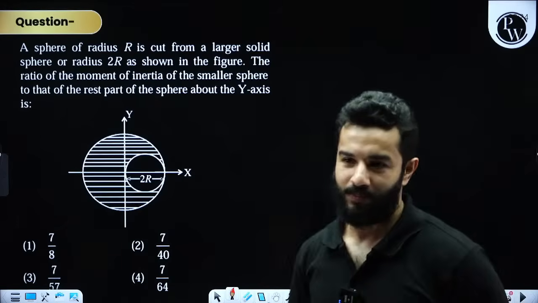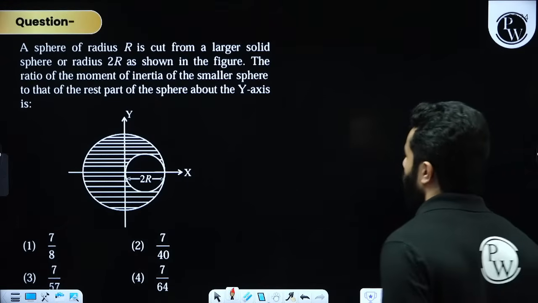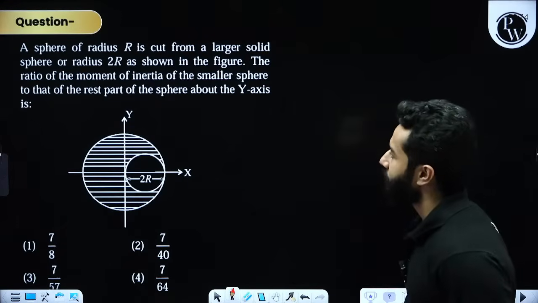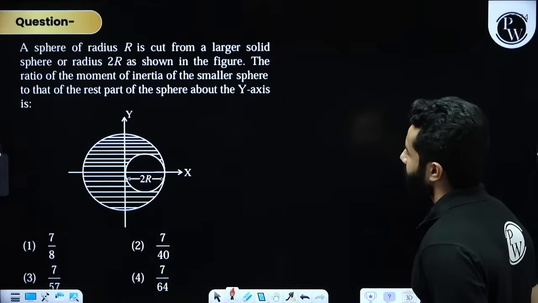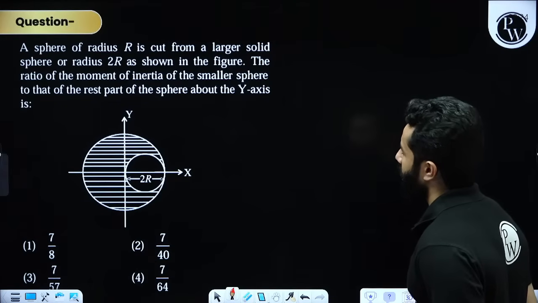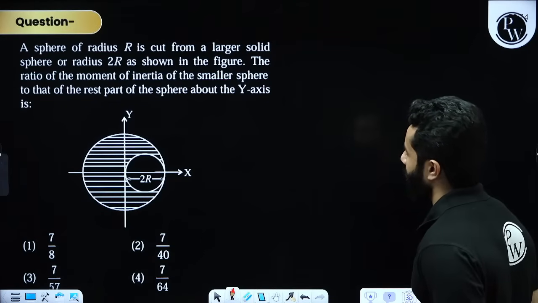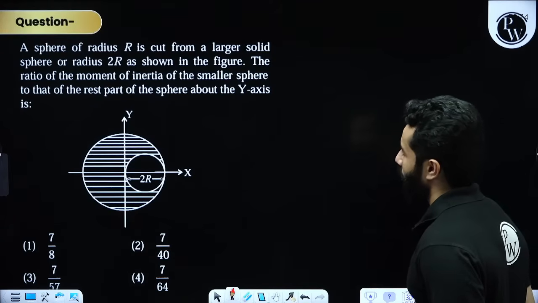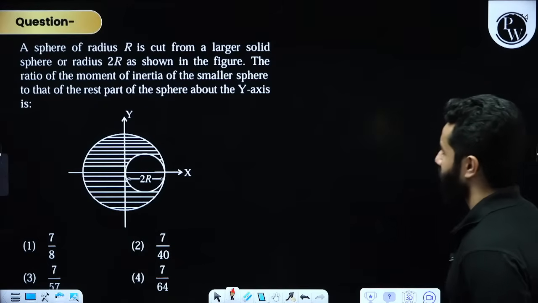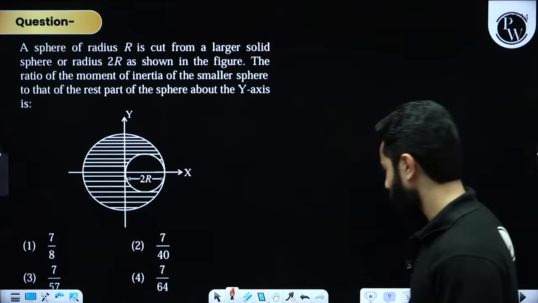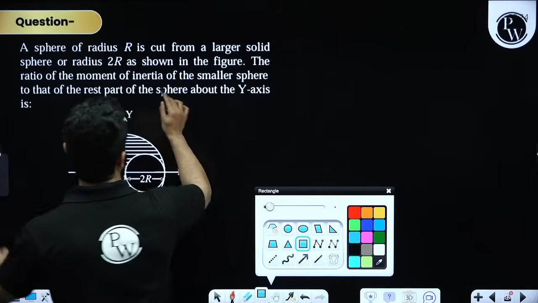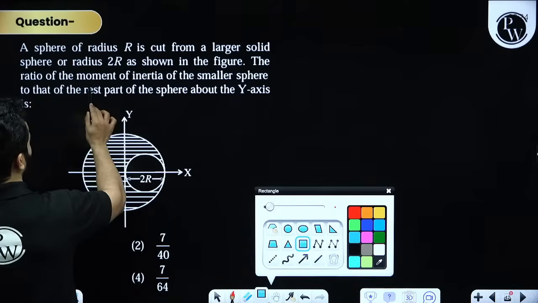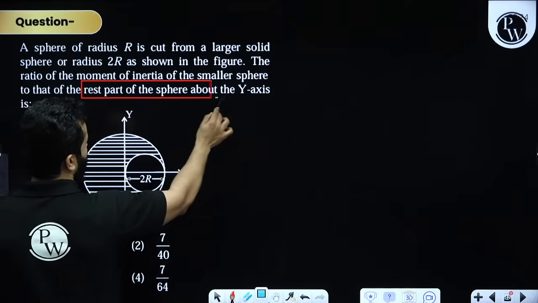Next problem is related to moment of inertia. They are saying that we have a sphere of radius R and it is cut from a larger solid sphere of radius 2R as shown in the figure. The ratio of the moment of inertia of the smaller sphere to that of the rest of the sphere about the y-axis. Hold on. First of all, they are talking about the ratio of the moment of inertia of the smaller sphere to the rest of the sphere about the y-axis.